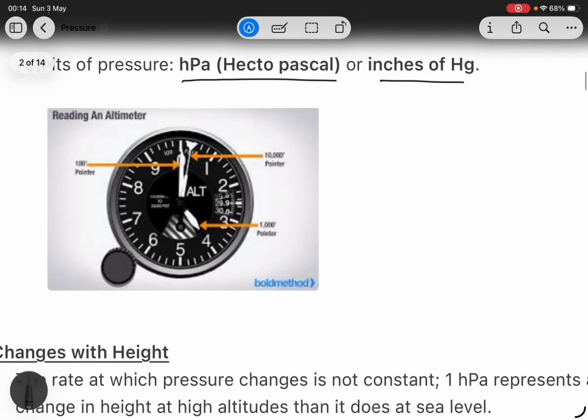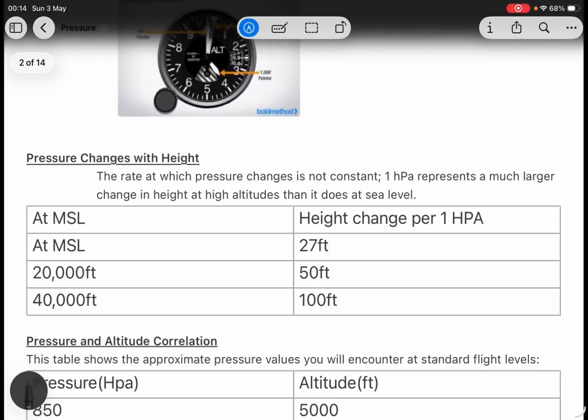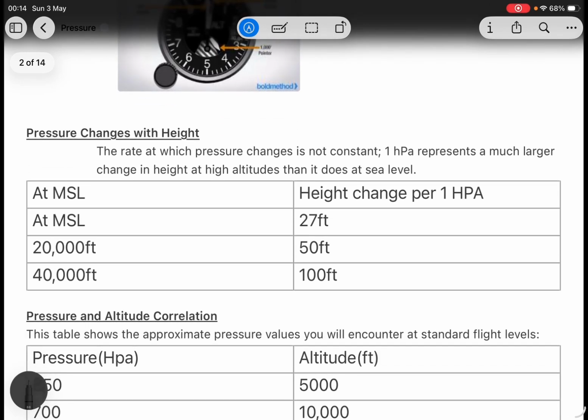This is our altimeter, which is also called barometric altimeter. Pressure change with height: the rate at which pressure changes is not constant. 1 hectopascal represents a much larger change in height at higher altitude than it does at sea level. That means at MSL, mean sea level.